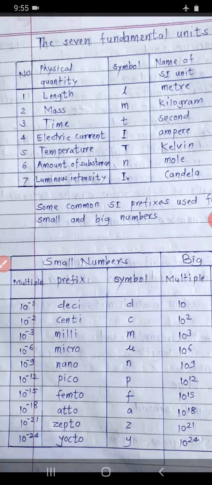Okay, 10 raised to minus 1, minus 2, minus 3, minus 6, minus 9, minus 12, minus 15, minus 18, minus 21, minus 24. Okay, deci, centi, milli, micro, nano, pico, femto, atto, zepto, and yocto.